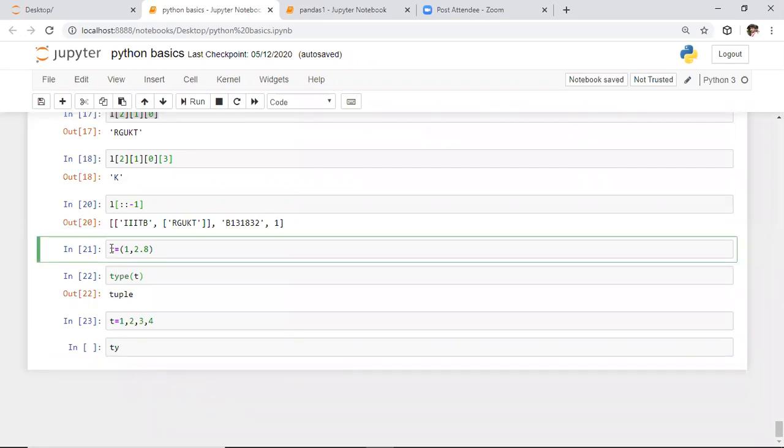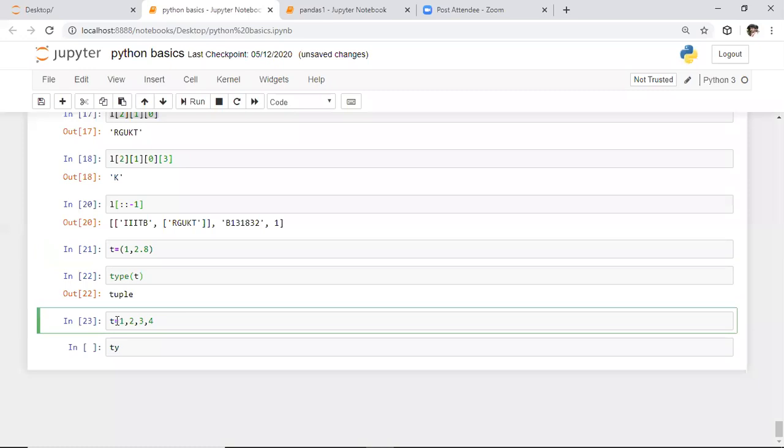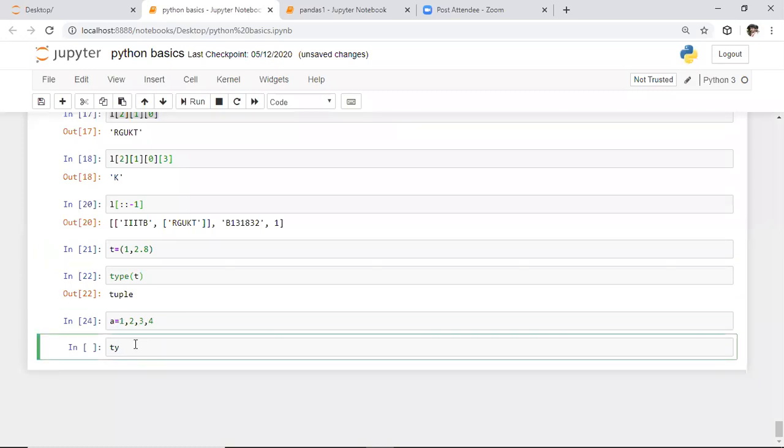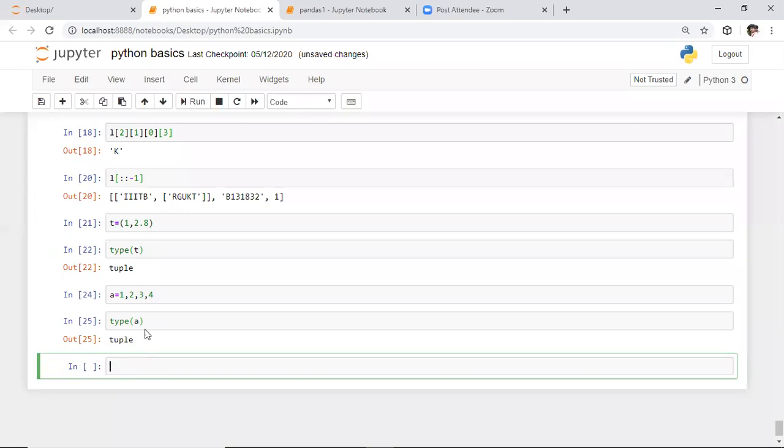For the purpose, here I'm changing this thing. Here I'm replacing this thing with a. And after this, I want to check type of a. Whenever you check the type of a, again it returns tuple only. So as I already told you, by default, comma separated values are also treated as a tuple data type only.